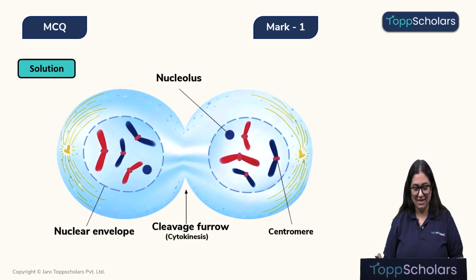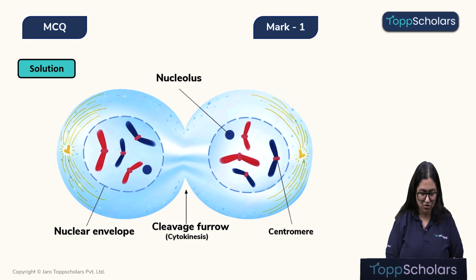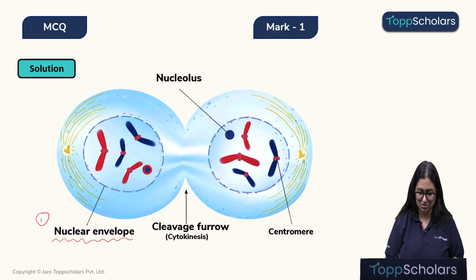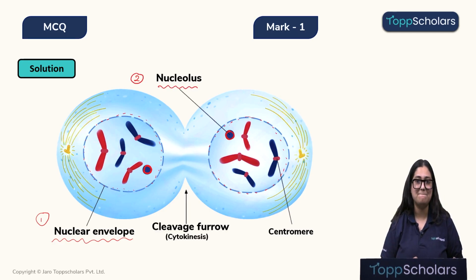Children, in this diagram, we can clearly see 3 major changes. And these 3 major changes are, first, the appearance of the nuclear membrane in both the daughter cells. Here we can see even in this daughter cell, the nuclear envelope or the nuclear membrane is reappearing. So, this is the first change. The second change, children, that we can see is this structure, that is the nucleolus. So the nucleolus has also reappeared.